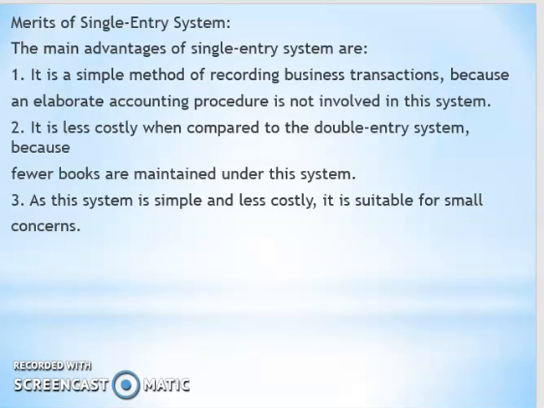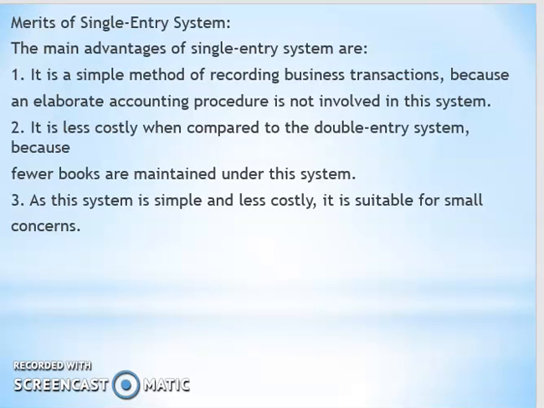As accounts of purchases, sales, returns, expenses and incomes are kept under double entry system but it is not possible to maintain them under single entry system, it is possible to prepare a trading and profit and loss account under double entry system, but it is not possible to prepare a trading and profit and loss account under single entry system.